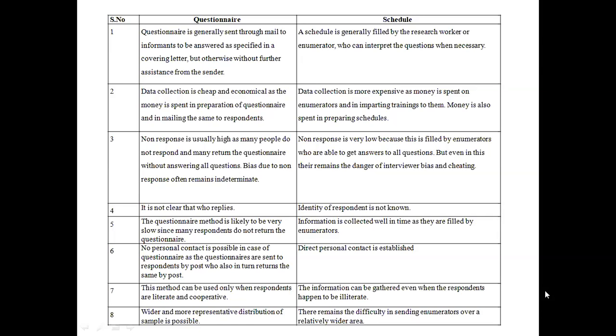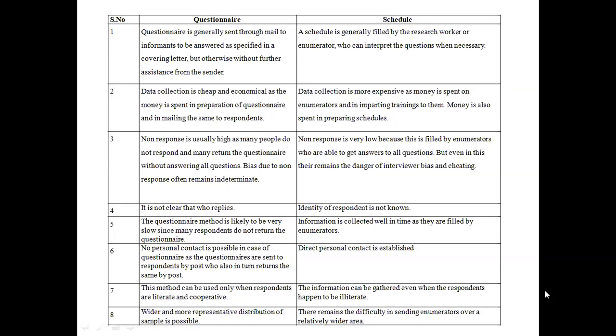Questionnaire. This method can be used only when respondents are literate and cooperative. Absolutely. If your respondents are literate, can read and understand the questions, and have a cooperative kind of behavior, then you can go for questionnaire. Otherwise, if the respondents are illiterate and non-cooperative, then there is no use of using questionnaire.